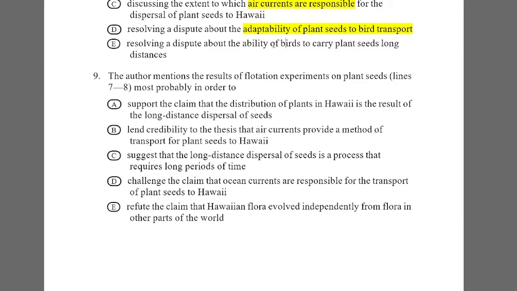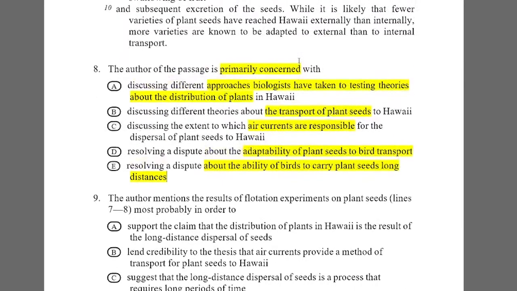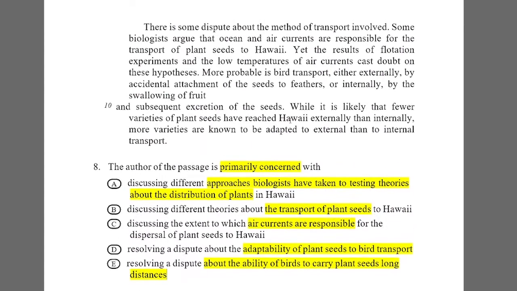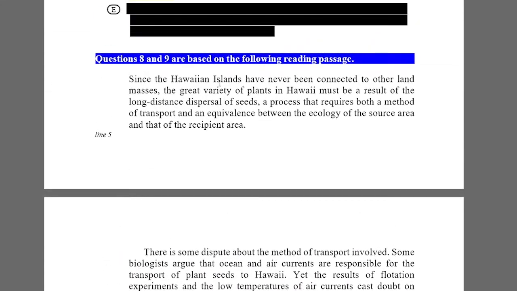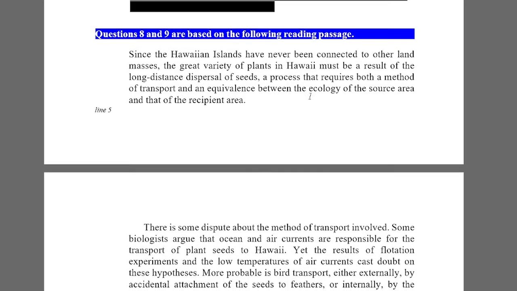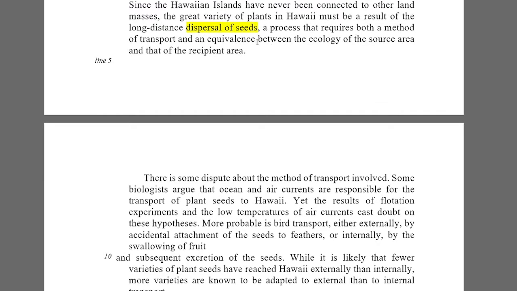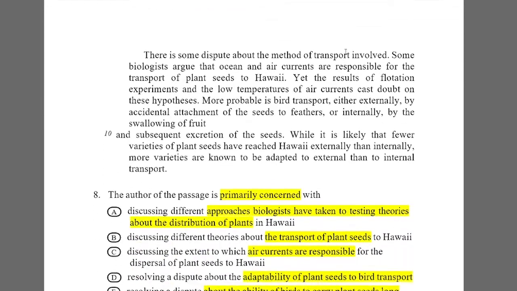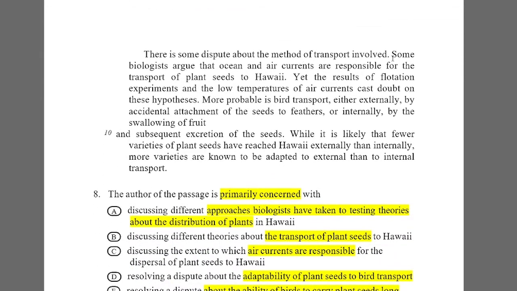So we go to the passage. They say Hawaii must be a result of long-distance dispersal of seed. So I mark it. It requires that a method of transport and an equivalence between the ecology of the source area and the recipient area. Some dispute the method of transport. Some biologists say the ocean and air currents are responsible for the transfer of seed to Hawaii. Yet the results of flotation experiments and the low temperature of air currents dropped this hypothesis.